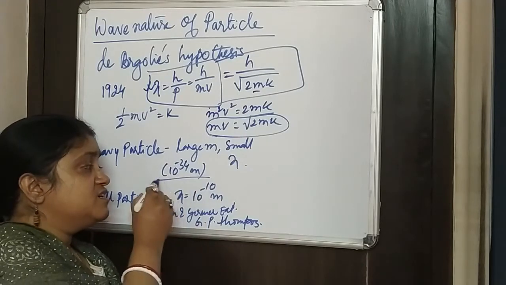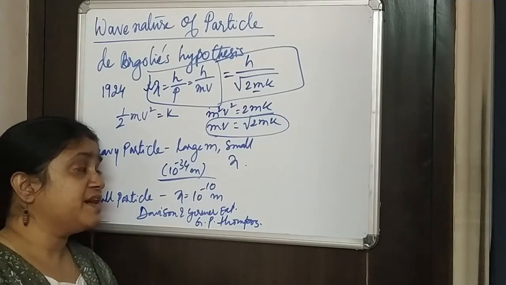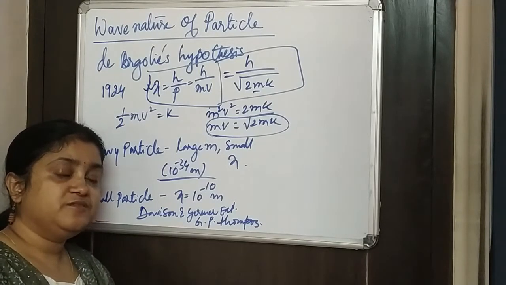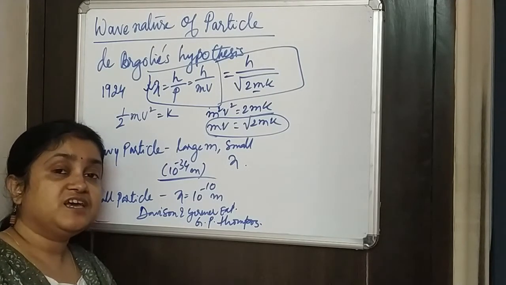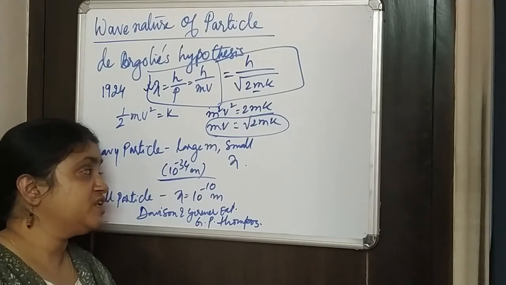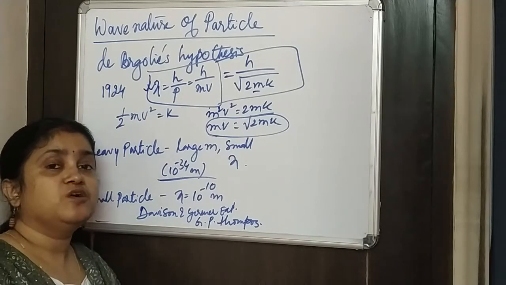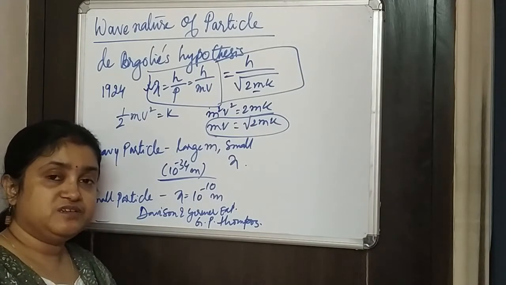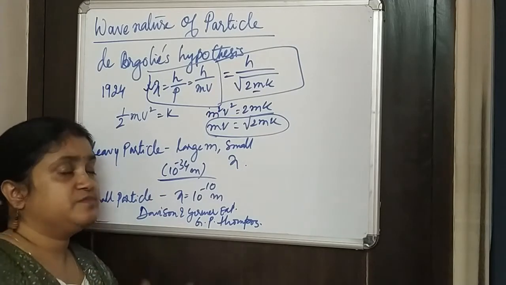The wavelength is of the range of 10 power minus 34 meter, which is very small, and therefore there are no existing instruments or techniques by which you can measure such a small wavelength. You can only calculate it by mathematical expression, that's all.